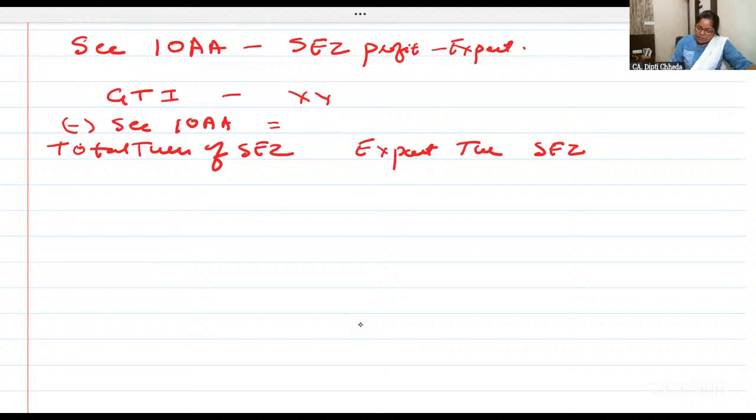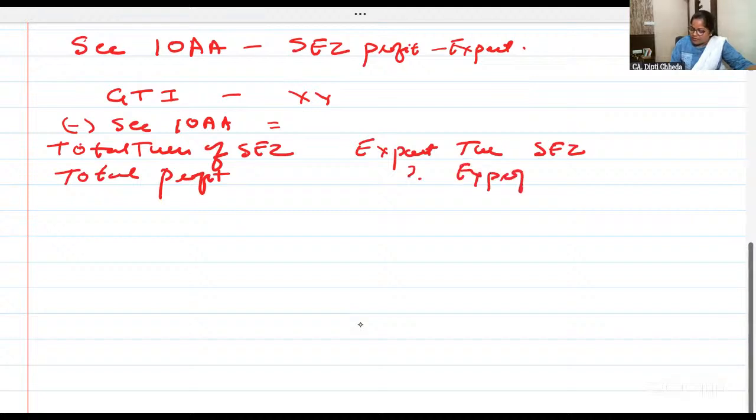So what's the total turnover of SEZ? What is the export turnover of the SEZ? What's the total profit and proportionate export profit will be exempt? Export profit is equal to total profit into export turnover divided by total turnover.